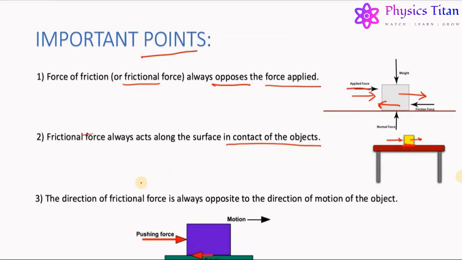The next property is that the direction of frictional force is always opposite to the direction of motion of the object. That is, if there is a force acting in this direction to cause a motion in this direction, the frictional force will always be in this direction, that is, opposite to the direction of motion. So these were some important points or properties regarding friction or frictional force.